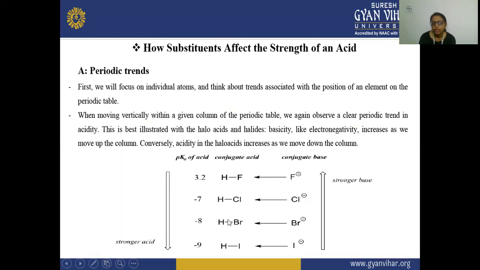Again, the bromine is much more acidic than this chlorine, and this iodine is much more acidic than this bromine. So the acidity increases as we move from up to down in the column, and the basicity increases as we move from down to up in the column. So this is the periodic trend, how the substituent is affecting the strength of the acid.